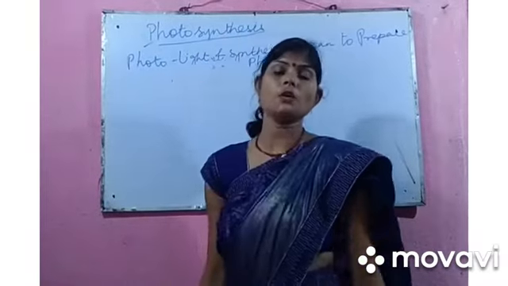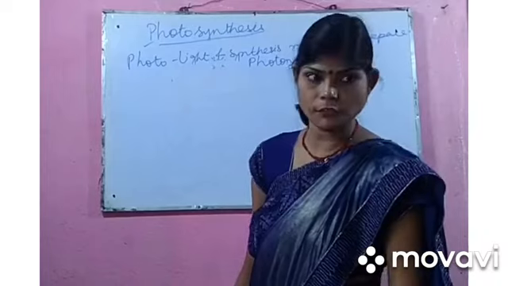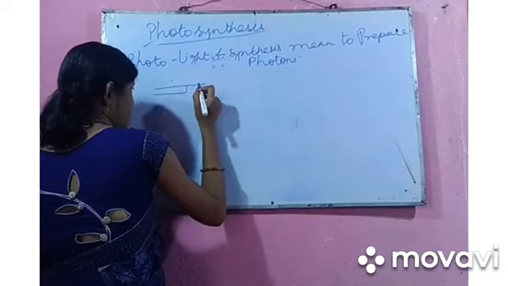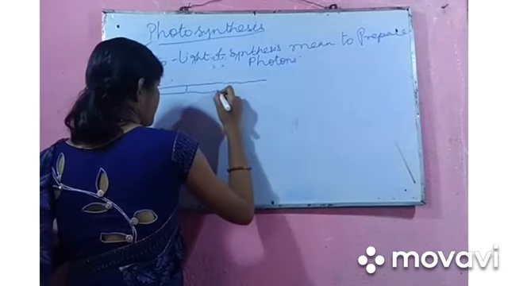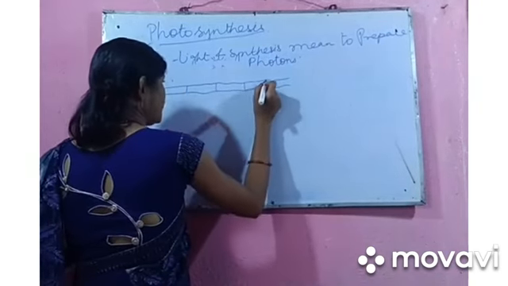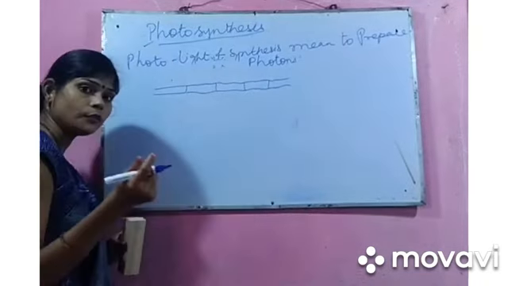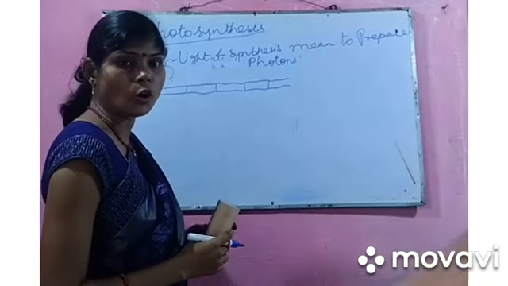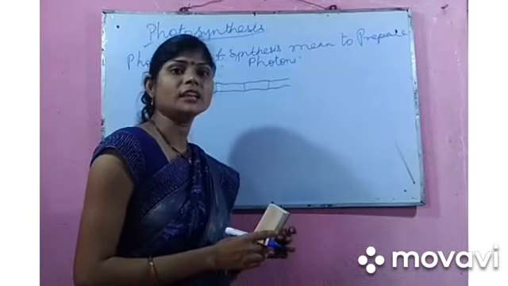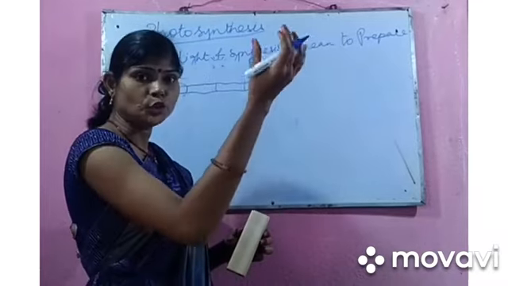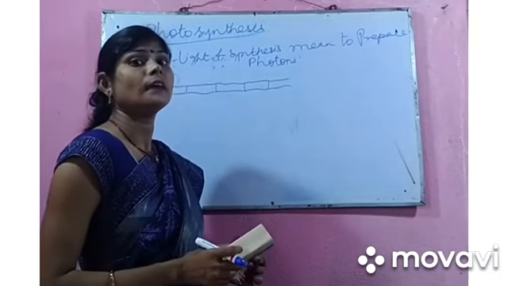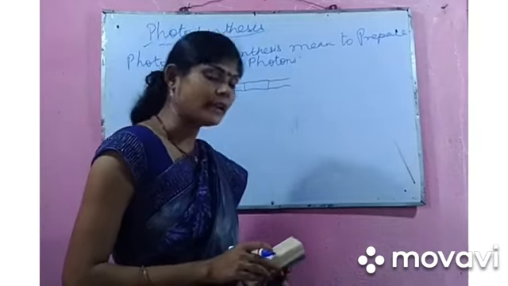But that was the external feature. Now we are going to describe the internal feature. Internally, the chloroplast is a double-membrane structure consisting of stroma, granules and thylakoids. These granules absorb the light energy. Stroma is the fluid which helps in the enzymatic reactions.